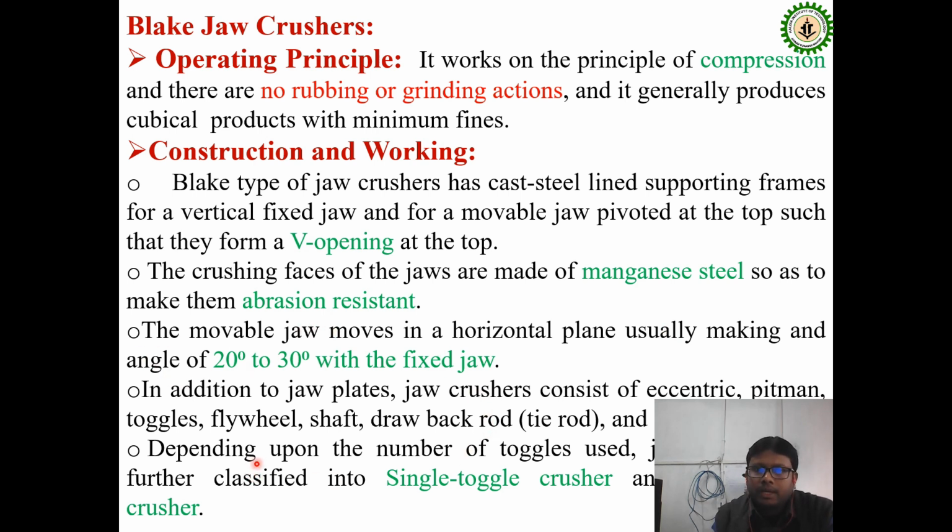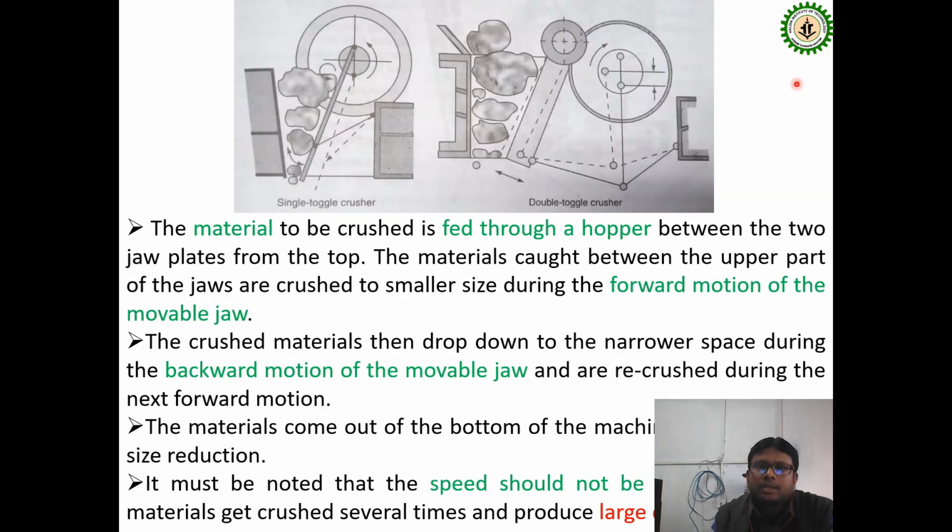Depending on the number of toggles, it is of two types, single toggle and double toggle crusher.